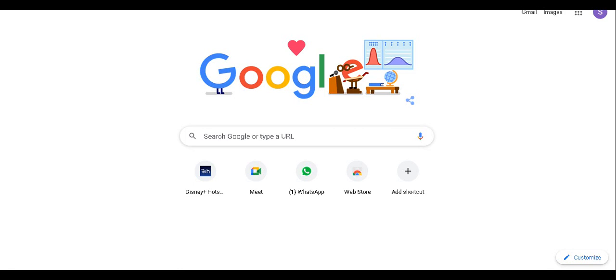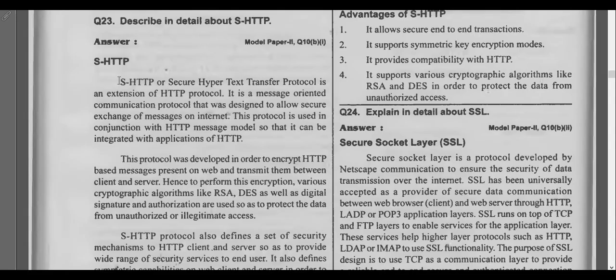Some websites will have only HTTP. So we can say that website is not that much secured. This is the difference we can observe. Whenever we see HTTPS, it is secured. But whenever we see only HTTP, we will say that it is not that much secured.